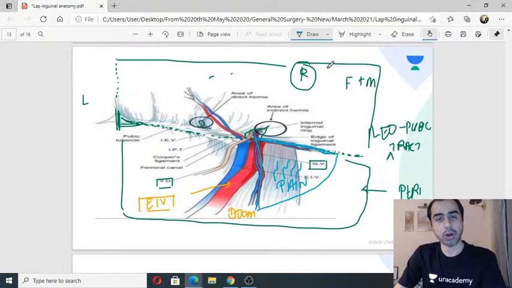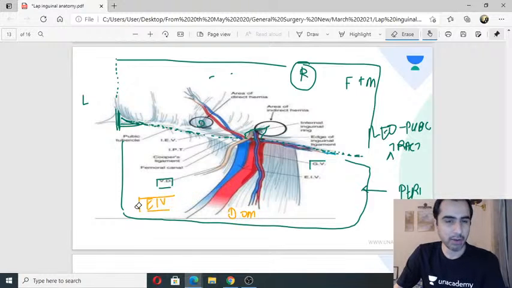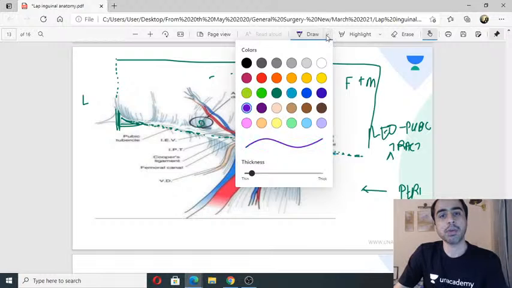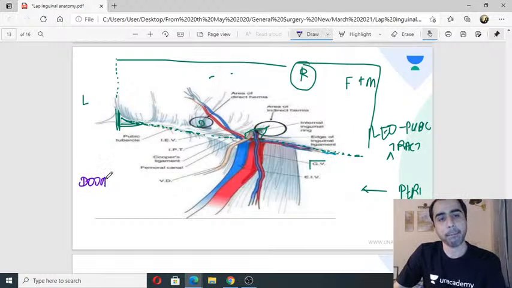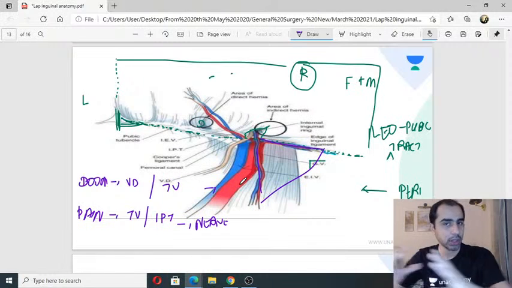So if they ask you what are the boundaries of triangle of doom and triangle of pain, which is one of the popular questions, now you will never have a problem. You just need to understand this basic anatomy, right? That triangle of doom, which is the more medial triangle, has vas deferens medially and testicular vessels laterally, and it contains the external iliac vessels. Triangle of pain will have testicular vessels medially and iliopubic tract laterally. This is triangle of pain, and this contains the nerves. This is my triangle of pain, triangle of doom, both are next to each other.